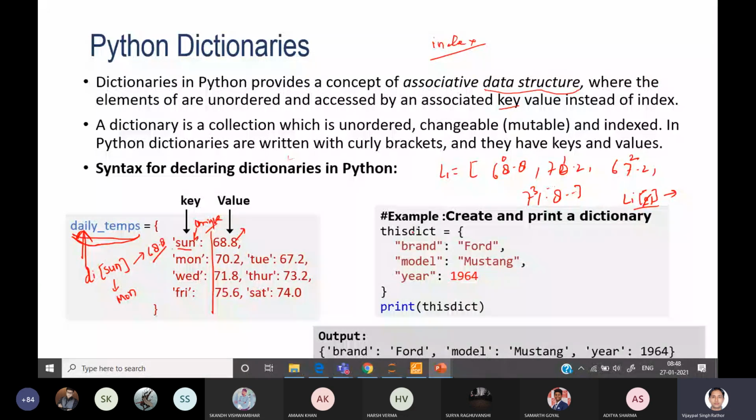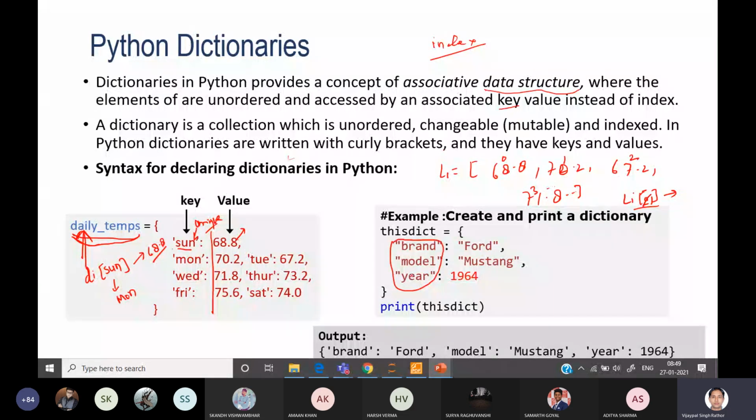So brand, model, and year, these three are the keys, whereas these other values are the values associated with the respective keys. Value can be of different types.